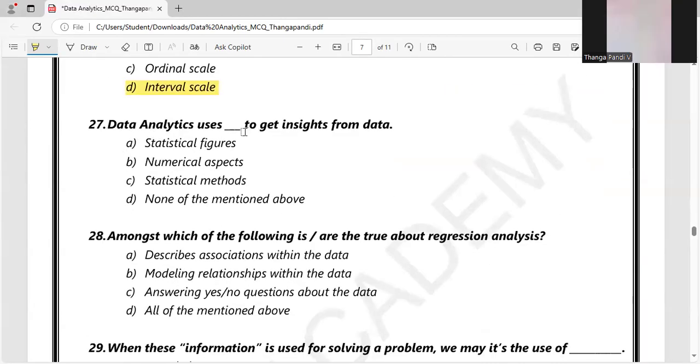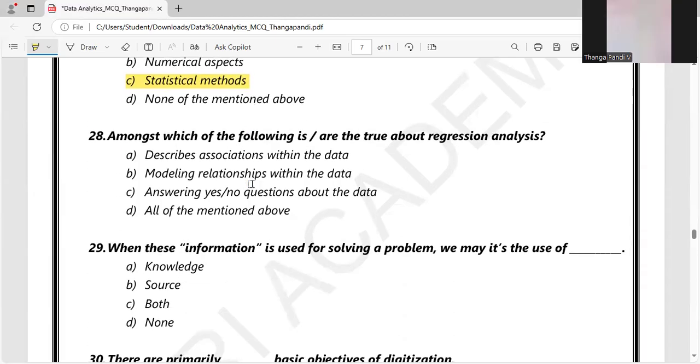Data analytics uses dash to get insights from data. Let's look at the options: statistical figures, numerical aspects, statistical methods. All can be used, but the most important is statistical methods like mean, median, mode, and data distributions, which are commonly used for data analytics, and some probability techniques are also used. Of course we use some numerical aspects, but not to that extent. So statistical methods is the right answer.